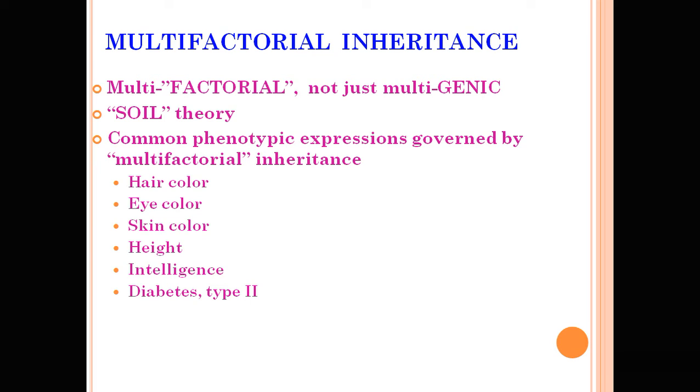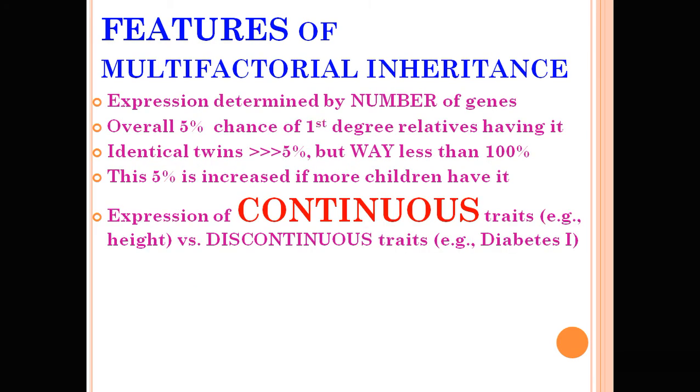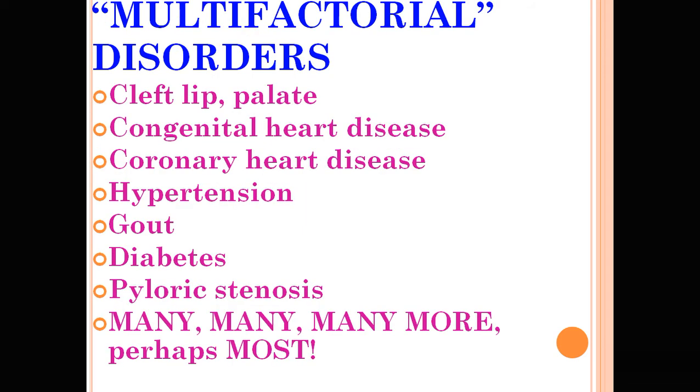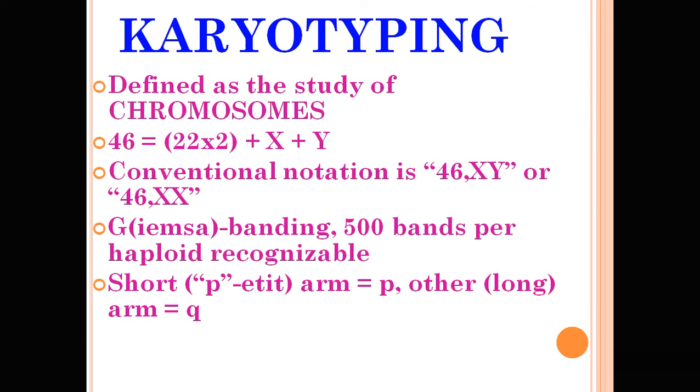Multifactorial inheritance is another type, where a common phenotypic expression is governed by multiple factors, such as hair color, eye color, skin color, height, and intelligence, transmitted from the parents to the progeny. Some multifactorial disorders are cleft lip, cleft palate, some congenital heart disease, coronary artery disease, hypertension, diabetes, gout, and pyloric stenosis.